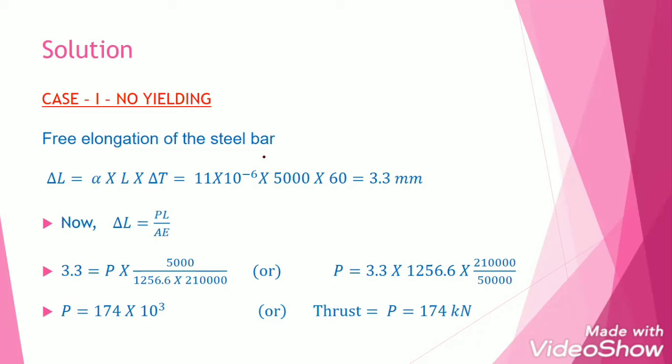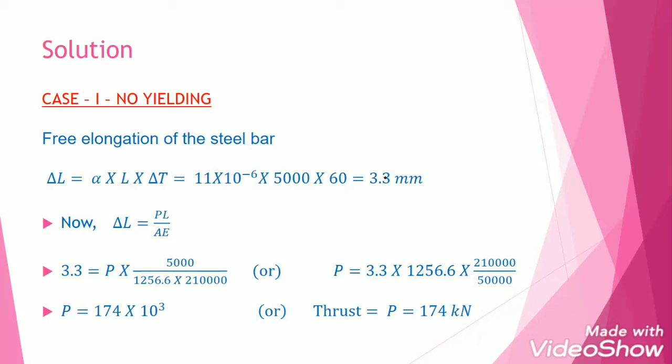The free elongation of the steel bar can be calculated from the formula delta L is equal to alpha L into change in temperature. If we substitute the values, alpha is given as 11 into 10 power minus 6, length is equal to 5000 millimeter, and the change in temperature is 60 degrees centigrade. The answer is coming: free elongation of the steel bar is 3.3 millimeter.